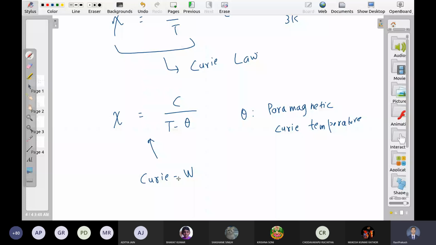Let me check the spelling later. W-E-I-S-S. Okay. So this is the Curie Weiss law. So this is all about paramagnetic behavior of materials. Any doubt up to here with diamagnetism or paramagnetism?